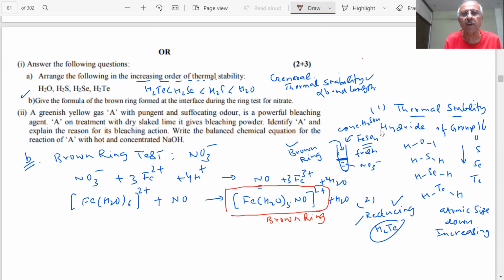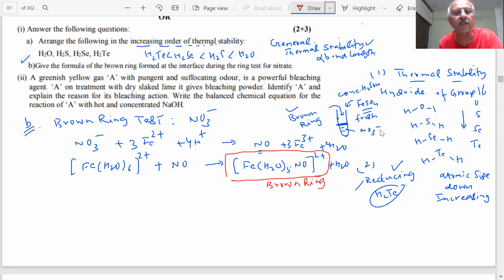Question number 2 is coming on the screen. It says, a greenish yellow gas A. A is a gas. What is the color? Greenish yellow. Okay. With pungent and suffocating odor, is a powerful bleaching agent.